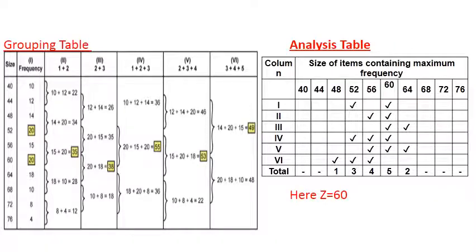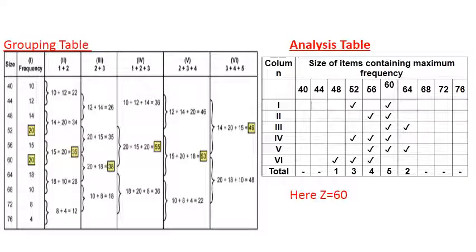In that analysis table, from left to right, in columns you will mention size, that is 40, 44, 48, 52, 56, 60, 64, 68, 72 and 76, and in rows you will mention these columns: first, second, third, fourth, fifth and sixth.